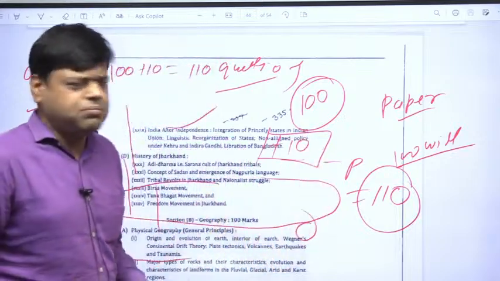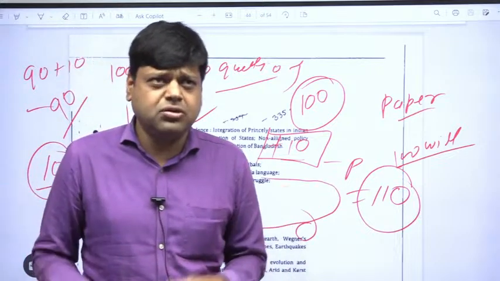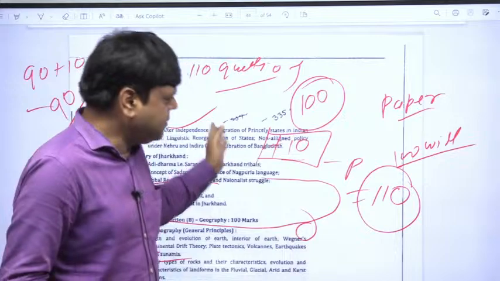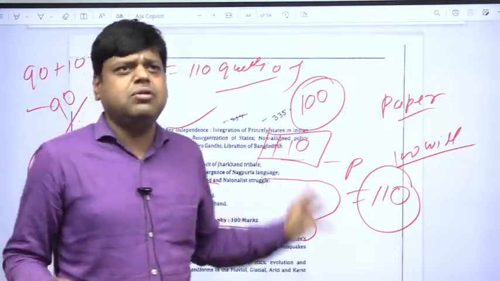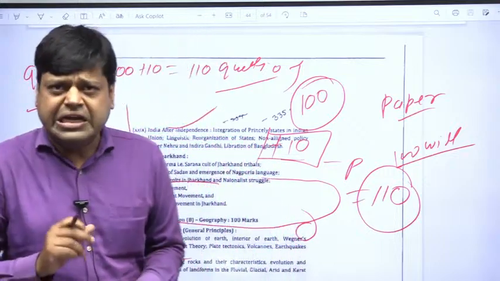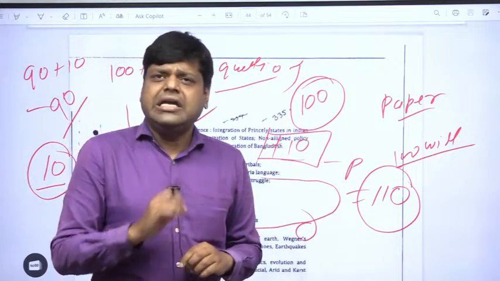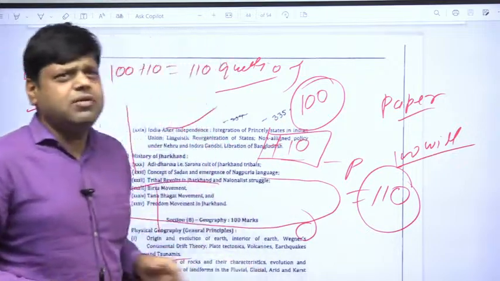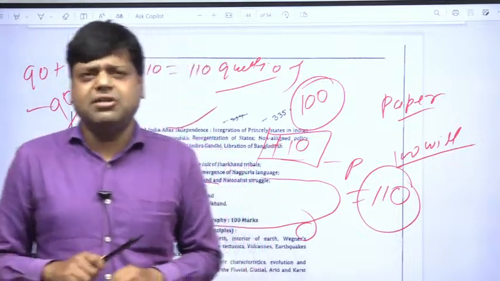Okay, paper 2 will be the literature paper. Lots of options, you can choose any one of them. Paper 3 is from history and geography, a single paper, and the questions will be asked from history and geography. Paper 4 will be from polity and public administration, a single paper. Paper 5 will be from economy and sustainable development, and paper 6 will be science and technology.